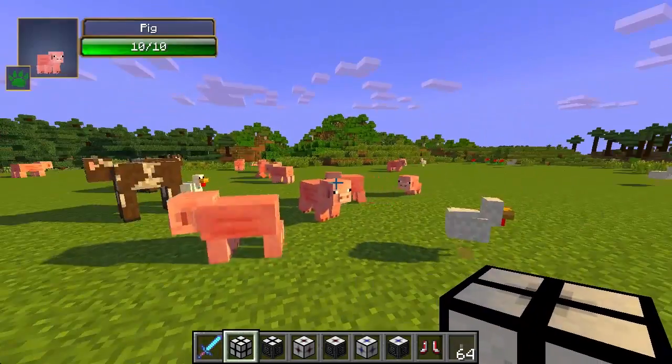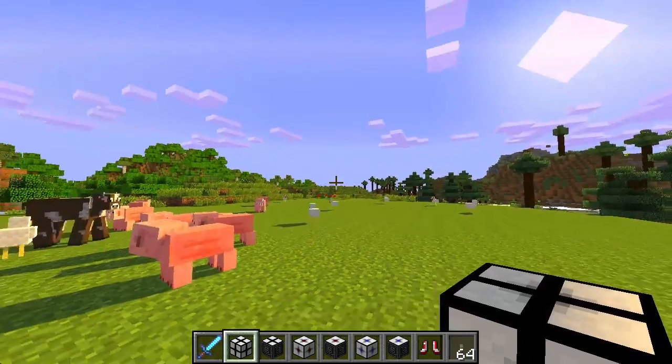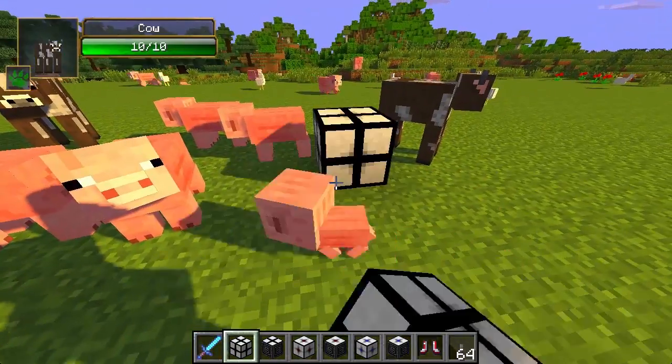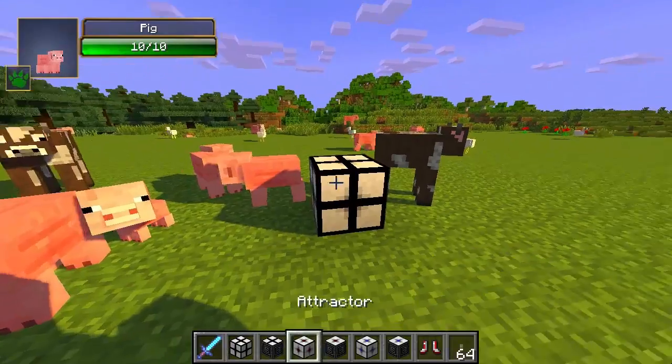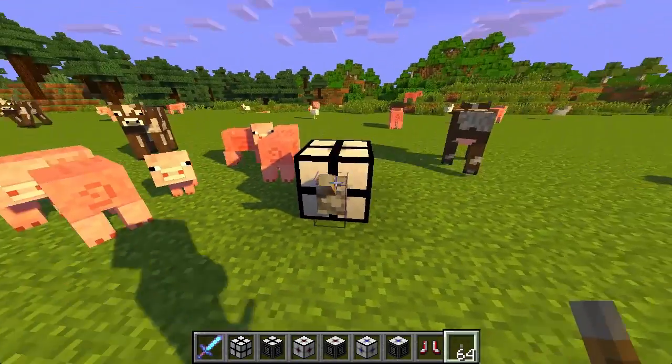Alright you guys, so that is it for the gravity control mod. I want to show you some really cool stuff from the gravity science mod. So here we have an Attractor Block. And if we place one down, it does nothing because you need to power it with redstone. So here we have a lever. Let's just put it on the side of this thing and give it some power.